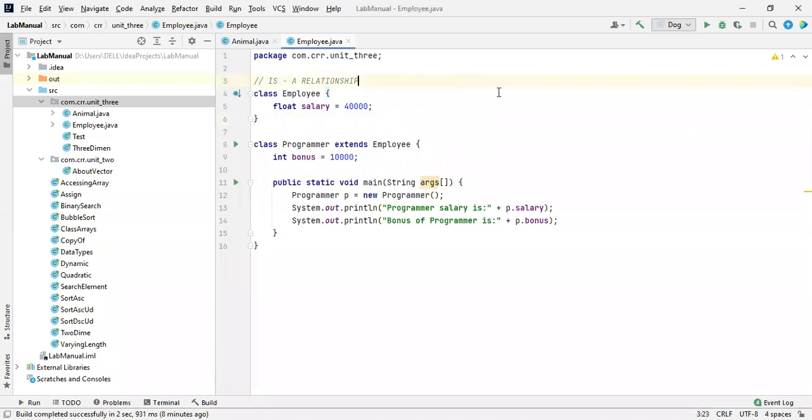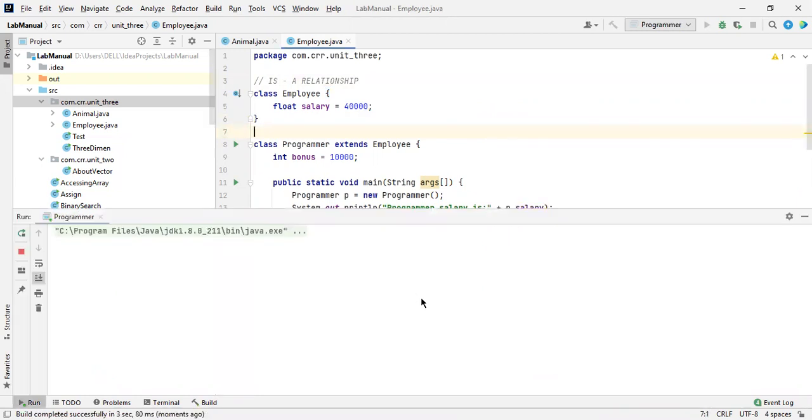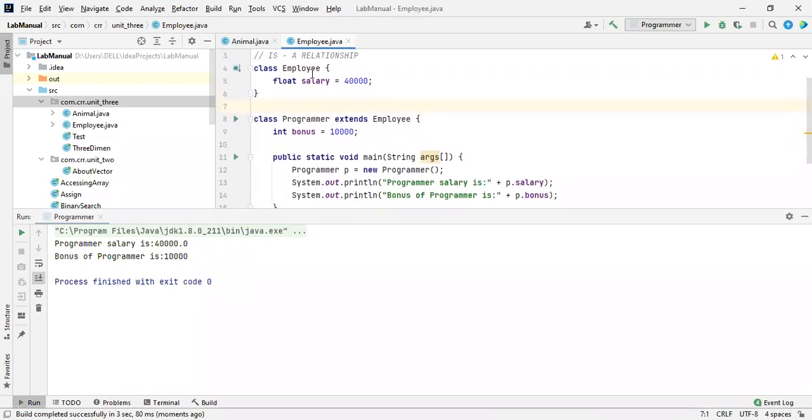Okay, please run the program. Let me run this program. See this one. I just have two variable names that are different. Initially, I'm accessing the salary of a parent class. It has been printed. And now inside a child class, I'm accessing the bonus, 10,000. So the programmer will get the salary of 40,000 as well as his bonus. I think you got an idea about this.